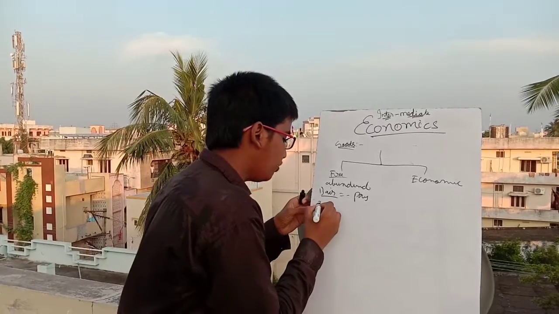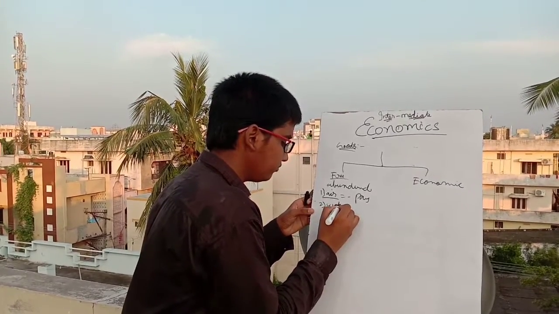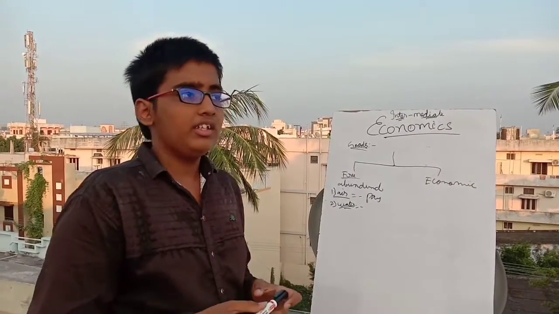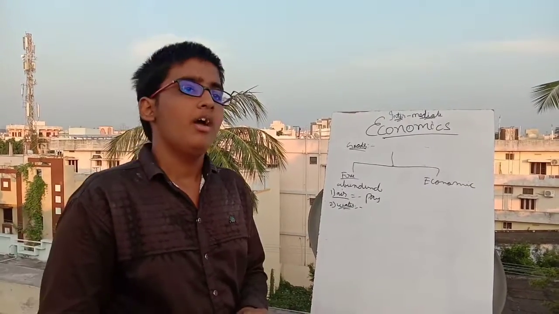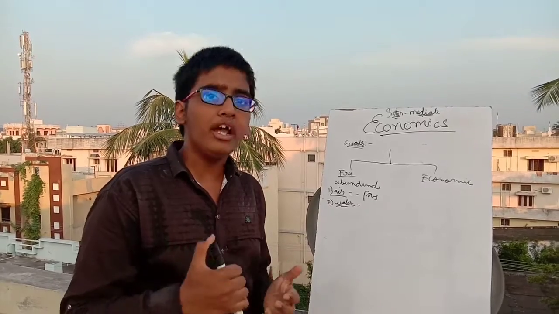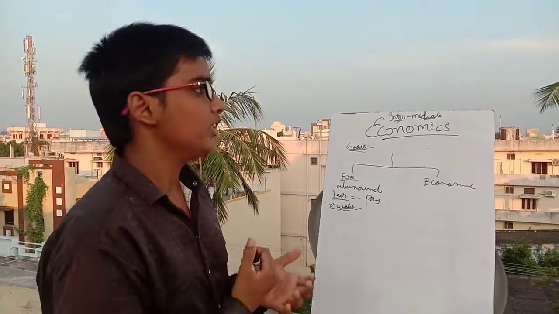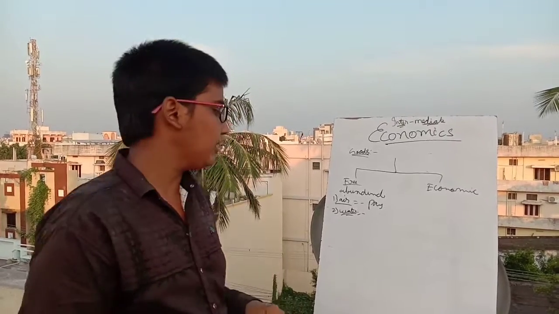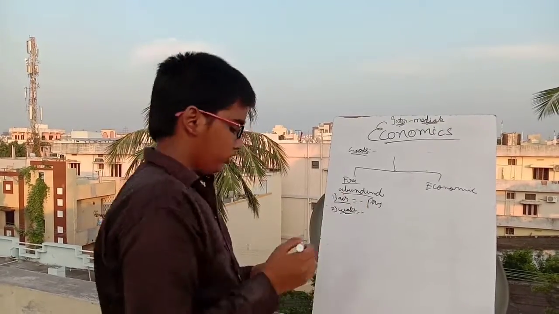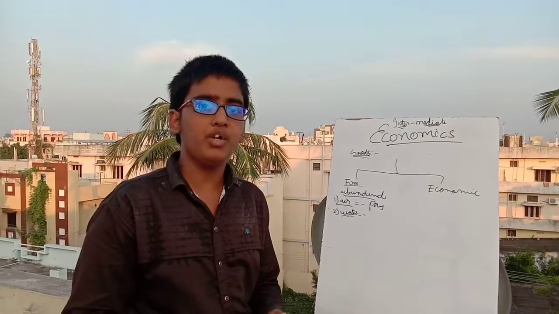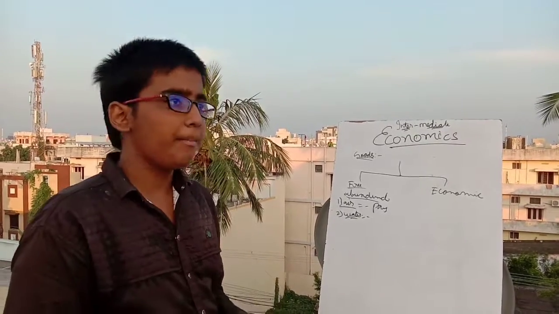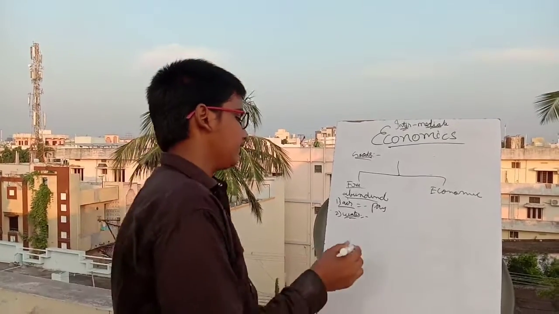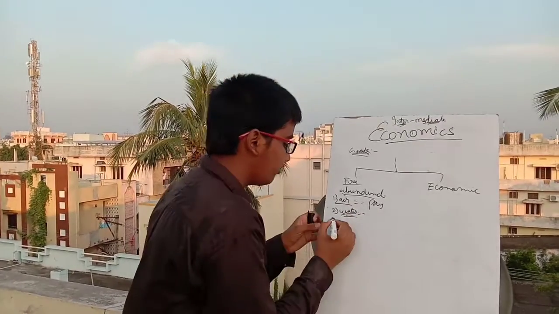And number 2 is water. If we take the example of water, there are many uses of water, right? But even though, we don't have to pay for water, because it is present on earth in sufficient or abundant quantities. So like that, if the supply of any good is sufficient, then we don't have to pay for it. Air is one, the second is water, and the third is sunlight.